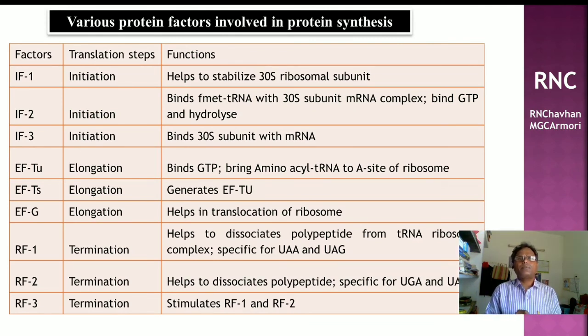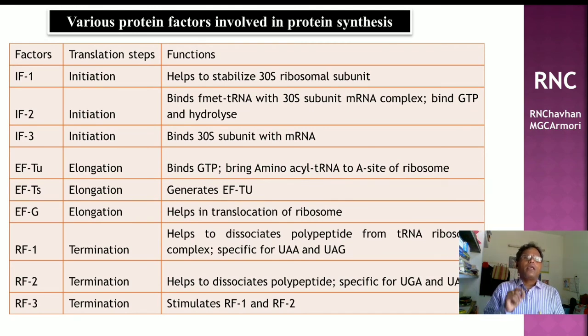Initiation factor 1 helps to stabilize the 30S ribosomal subunit. Initiation factor 2 binds the fMet tRNA with the 30S subunit mRNA complex and binds to GTP and hydrolyzes it. Initiation factor 3 binds the 30S subunit with the mRNA. Elongation factor Tu, elongation factor Ts and elongation factor G are involved in the elongation process of translation.